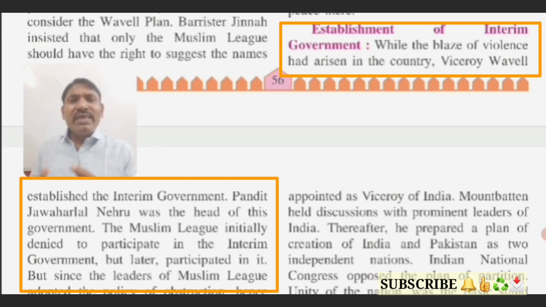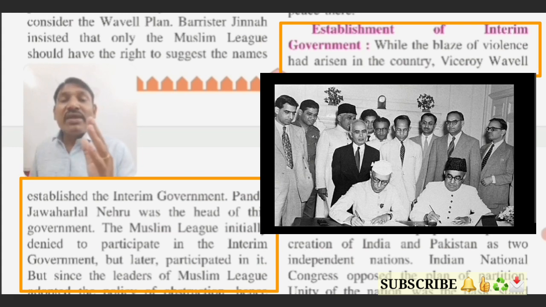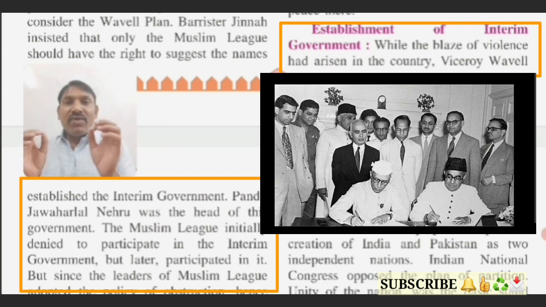So during this riot, during the blaze of violence, such a bad condition was there, and even in this period Viceroy Wavell established the interim government. What do you mean by interim government, student? Provisional government. Provisional government means it is not a permanent government, it is a temporary government. And the head of this interim government was Pandit Jawaharlal Nehru.